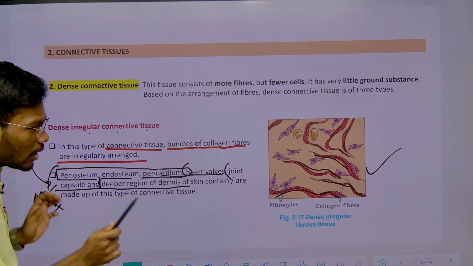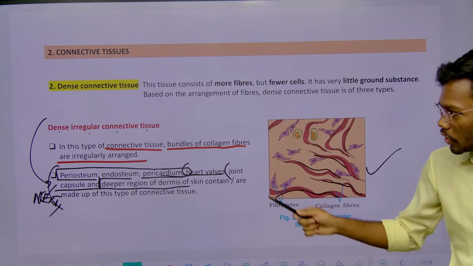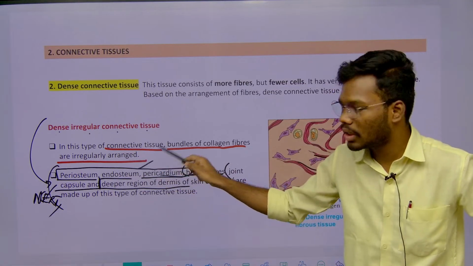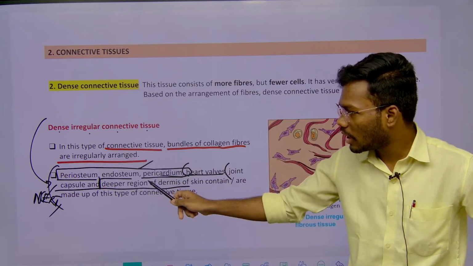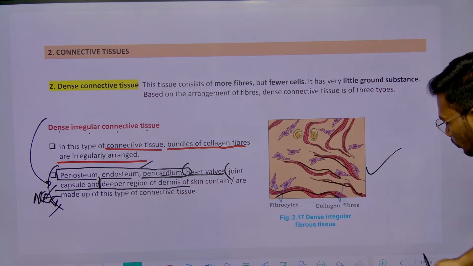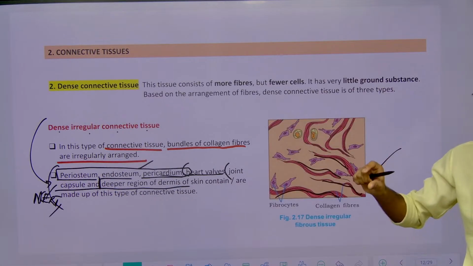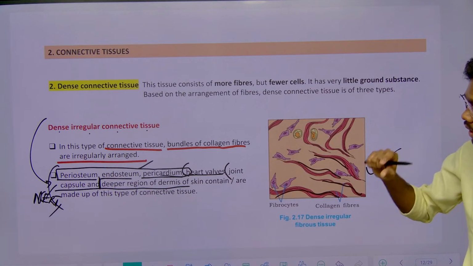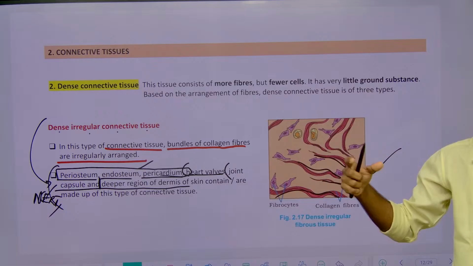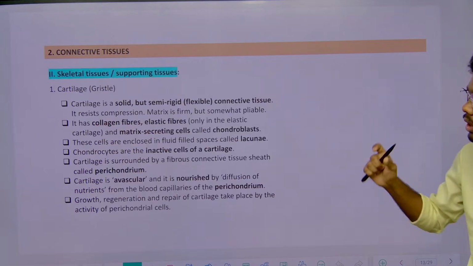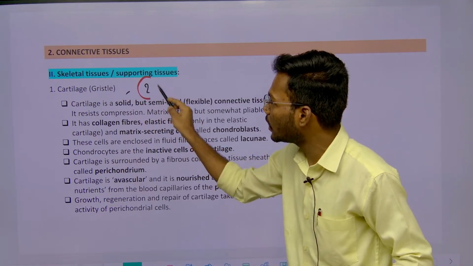Understand? In regular connective tissue we have only two things, tendon and ligament. In irregular connective tissue we have a few more. Just remember the layers of bone and heart, and also heart walls, joints and skin. So those were the examples of irregular connective tissue. That is about the dense connective tissue, right? Irregular we discussed, regular we discussed. After that there is one more connective tissue which is called what? Skeletal tissue. In that we have two things, one is cartilage, another one is what? Bone.